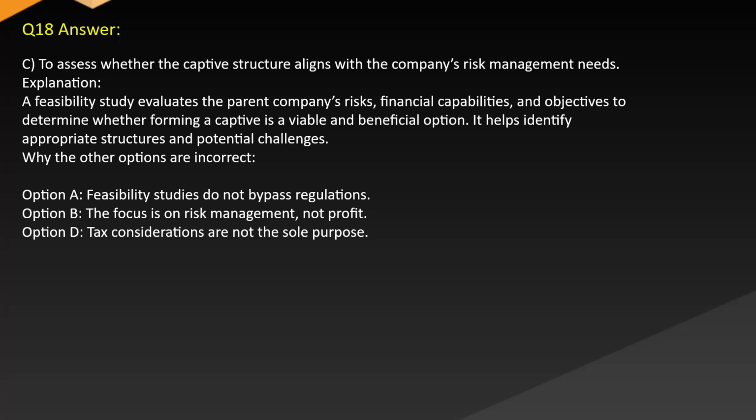Why the other options are incorrect. Option A, feasibility studies do not bypass regulations. Option B, the focus is on risk management, not profit. Option D, tax considerations are not the sole purpose.